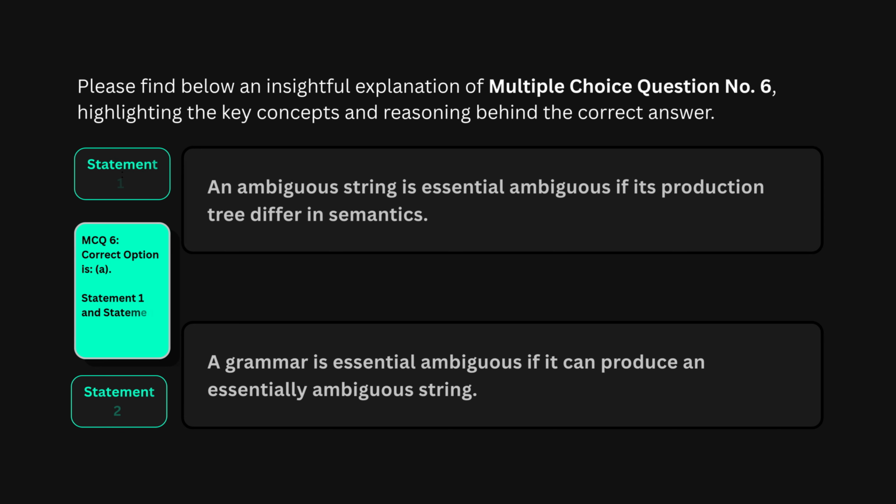MCQ 6. The correct answer is option A, both statements are true. This is the flip side of spurious ambiguity.